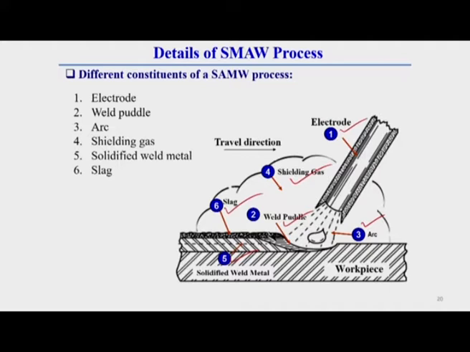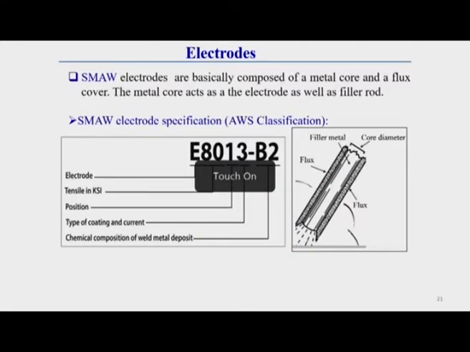First of all, I will discuss the electrode. In the SMAW process, as I have already told you, the electrode has a core metal wire, and over this core metal wire there is a flux cover. In this schematic diagram you see the core metal wire through which current is flowing, and over it the flux cover.